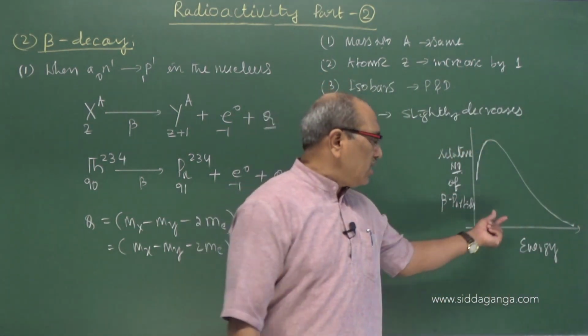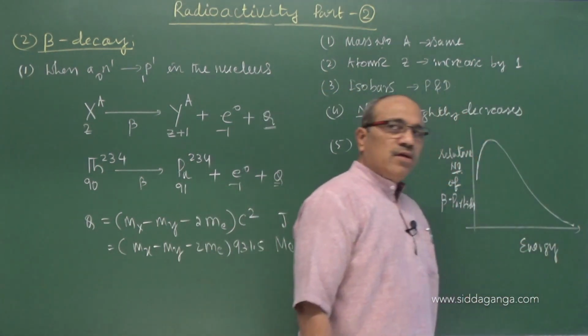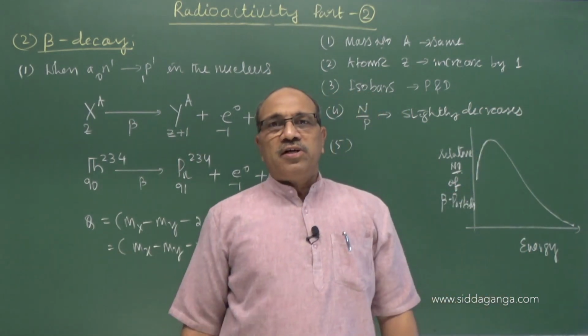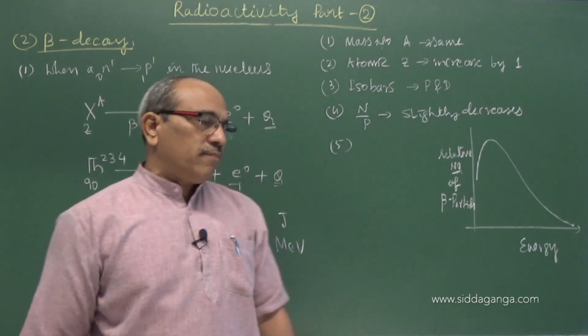The energy may be high for very few particles. Low energy particles appear to be large in number. Beta particle energy is not found to be the same.